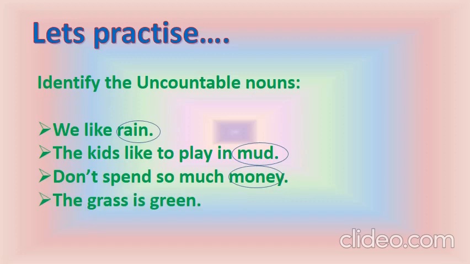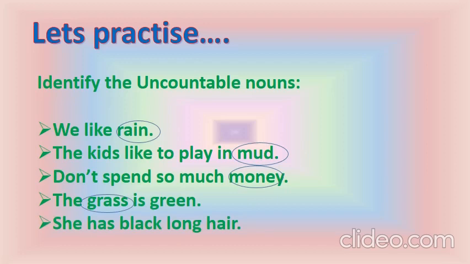Now, next one. The grass is green. So, which is the noun here? Grass. And what is green? Green is adjective. So, grass is my uncountable noun here because I cannot count grass. Now the next one. She has black long hair.